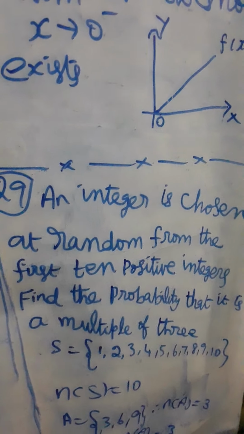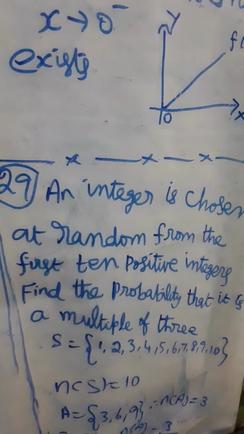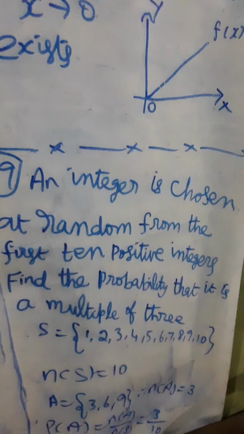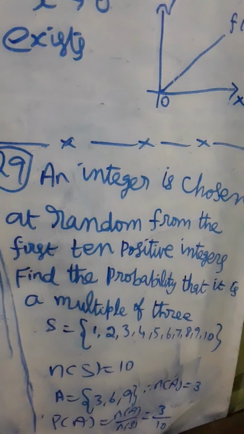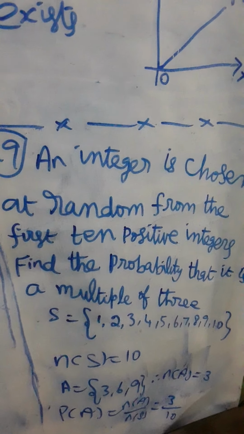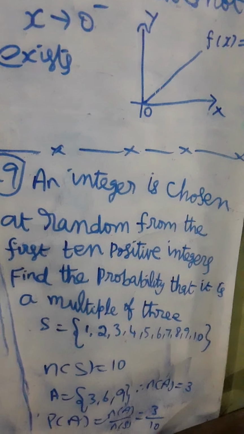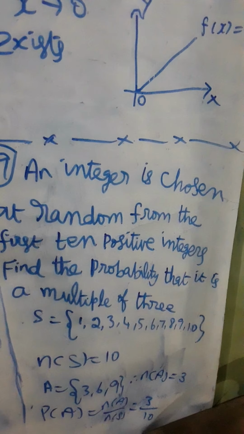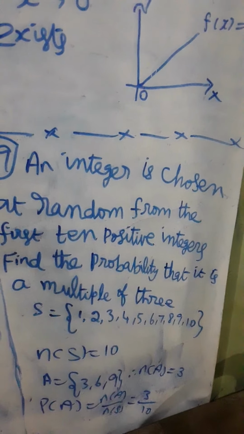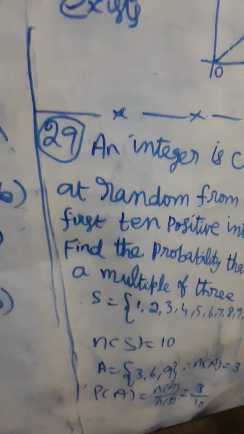Next, 29th question. An integer is chosen at random from the first 10 positive integers. Find the probability that it is a multiple of 3.